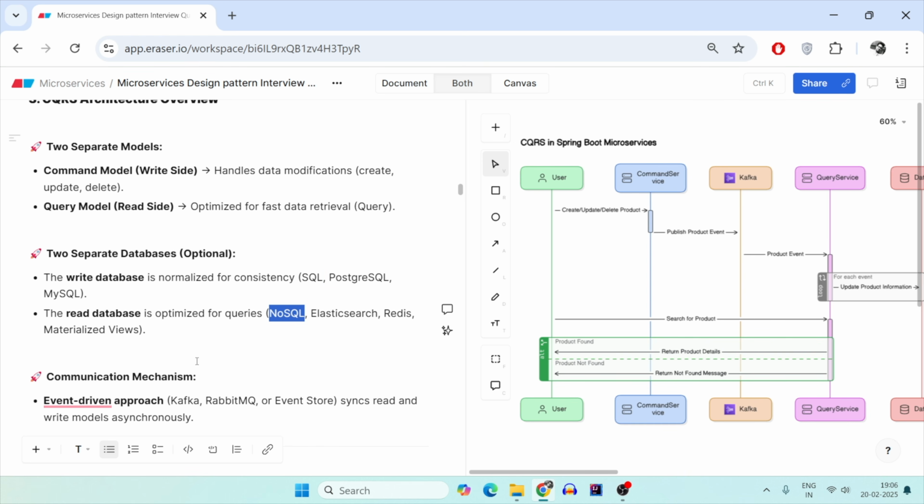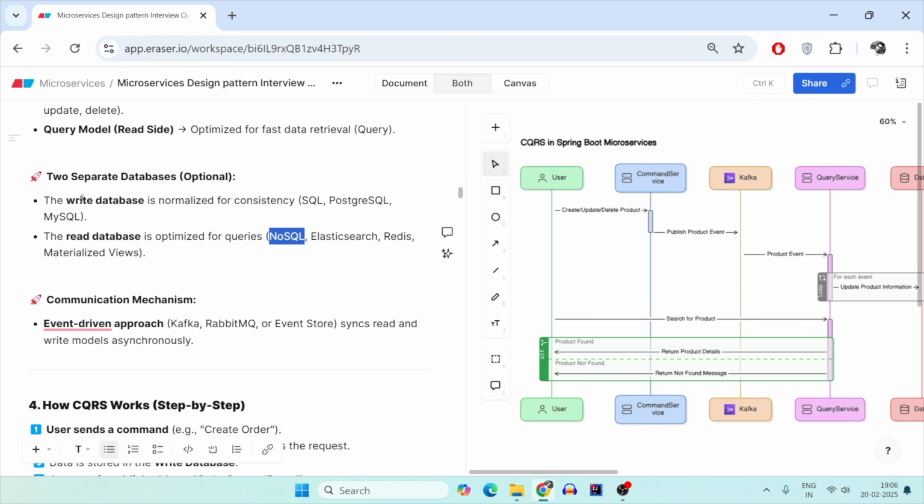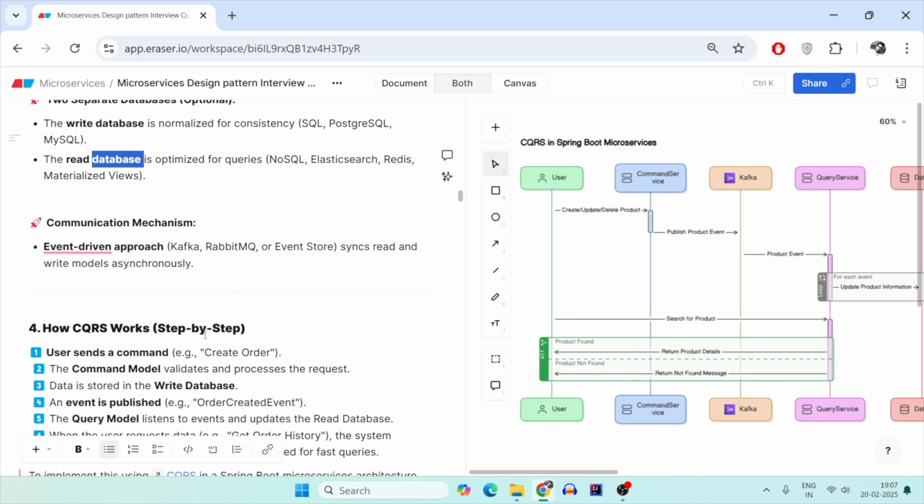or view DB. Communication: how will this read and write database communicate with each other to stay in sync? Because suppose you write something and you read the old, stale data, then it will be a bad user experience, as the data is updated yet you are still giving stale data. So there is a way to communicate between the read and write databases. I'll show you here with Kafka how we can do that. Usually you can use an event-driven approach using any topic or queue and sync your read and write models asynchronously. Though they can be updated simultaneously, I would always suggest doing it in an asynchronous way.